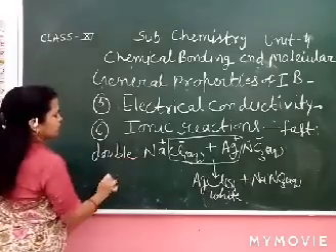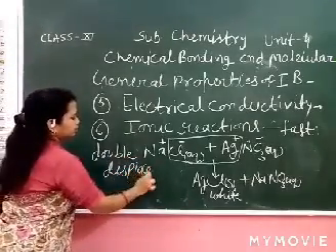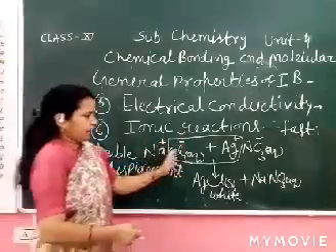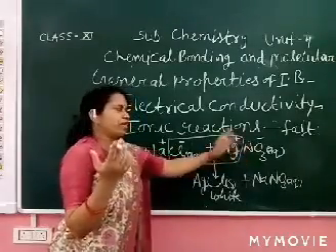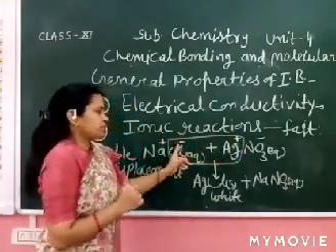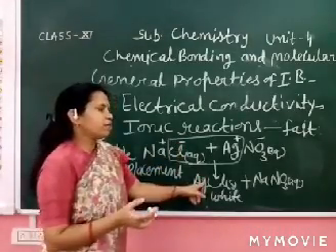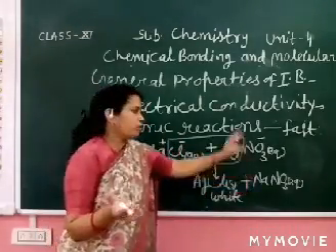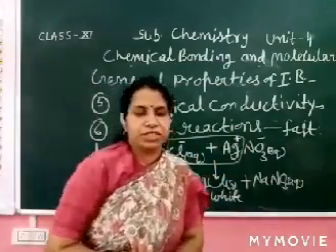This reaction is double displacement. Why? NaCl, there are two ions. AgNO3, there are two ions. Ag plus and Cl minus add as positive and negative, one compound, and NaNO3, another compound, all are salts. So this is called the double displacement reaction.